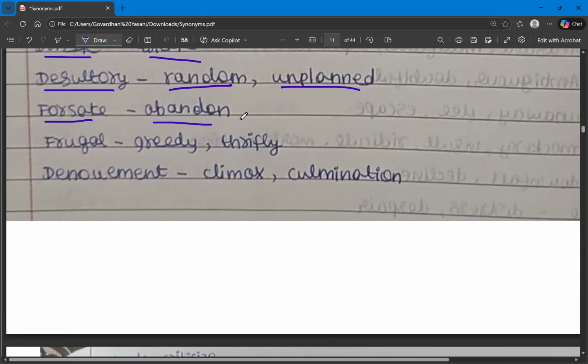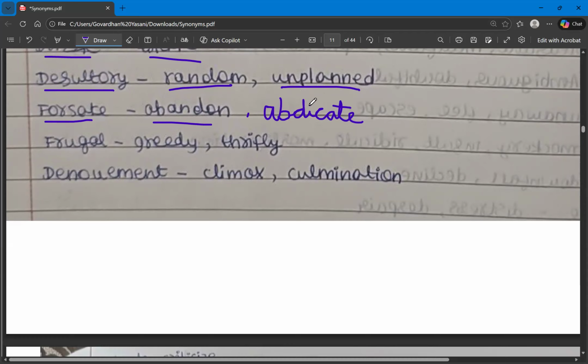Or the synonym can be abdicate. It's like giving away the throne to someone else. It relates to kingdoms where the king is giving away the throne to someone, renouncing his throne. So that is the meaning of abdicate. It can be a synonym for the word forsake.